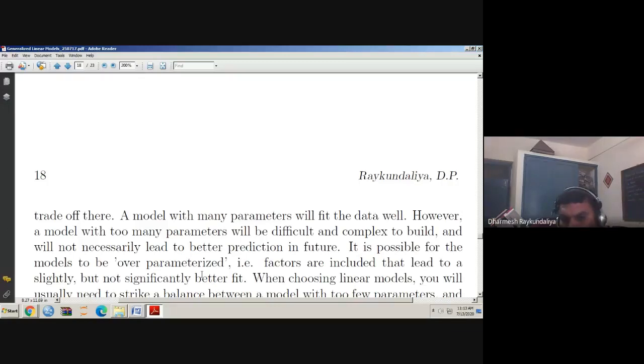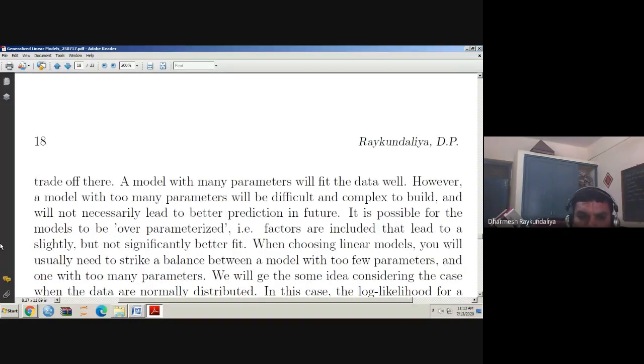No. So that is how we have to decide which variable should be added under which conditions while comparing two models. When choosing a linear model, you will usually need to strike a balance between a model with too few parameters and one with too many parameters. You should not go with only a simple model just because the complexity is increasing.